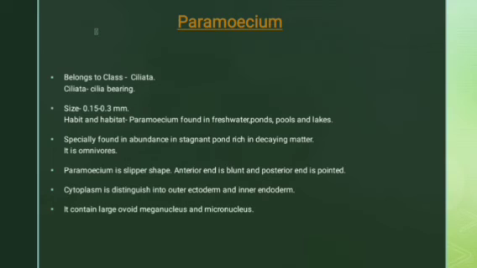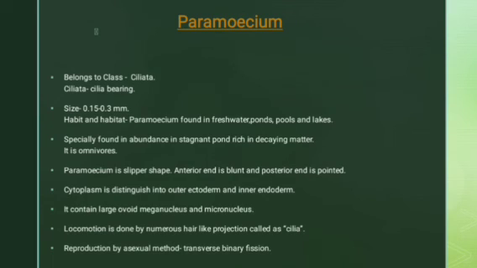It contains a large ovoid meganucleus and also a micronucleus. So it contains an ovoid-shaped meganucleus, meaning a very big nucleus, and also a very small, tiny micronucleus. Locomotion is done by numerous hair-like projections called cilia. I have already told you that cilia is a locomotory organ used for movement. It is a hair-like structure present all over the body, on the border of the body, which is called cilia.